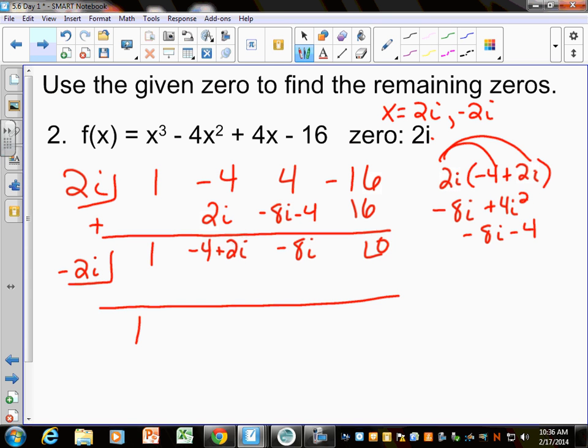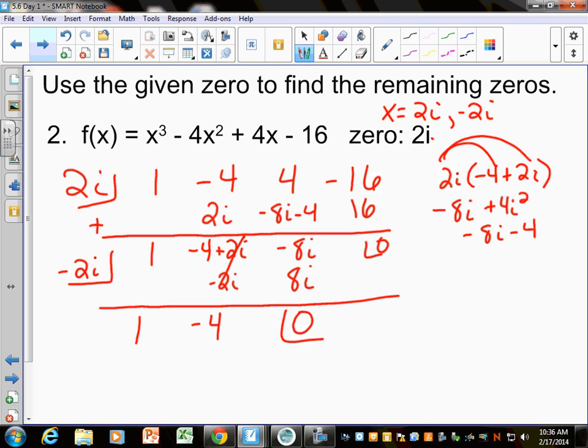What is 1 times negative 2i? And do the i's cancel out? And I bring down my negative 4. What's negative 4 times negative 2i? Negative 8i. 0. That's what should happen.